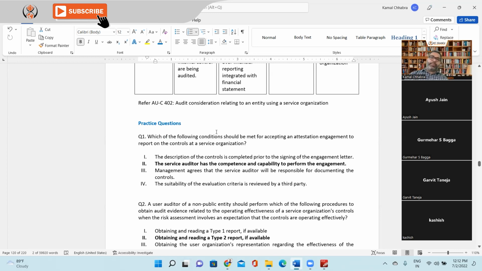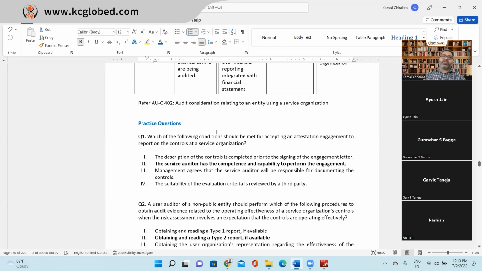Would it be a mandatory procedure before accepting the attestation engagement? No. Third is management agrees that the service auditor will be responsible for documenting the control. Is it the responsibility of the service auditor? No. Fourth is the suitability of the evaluation criteria is being reviewed by a third party. Is the service auditor responsible to a third party or to management? To management. Right? So first, third and fourth are wrong.